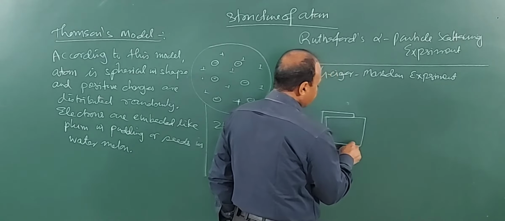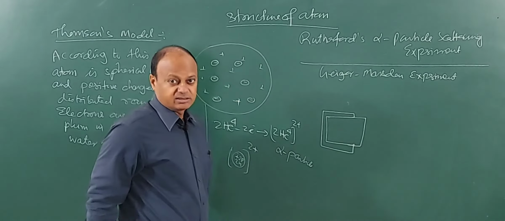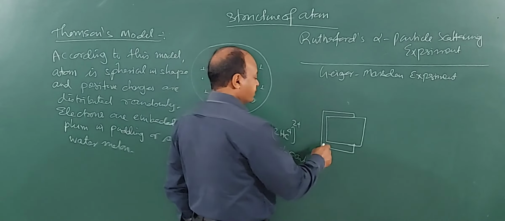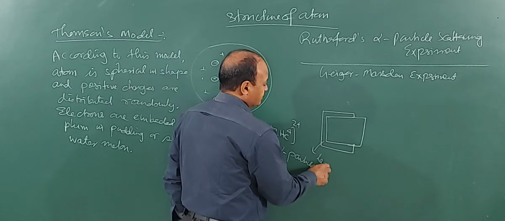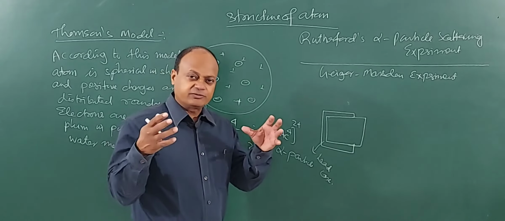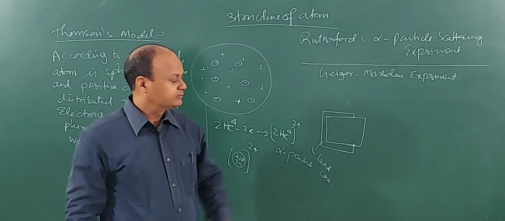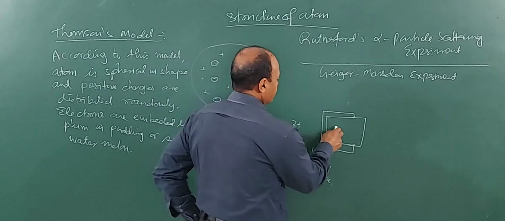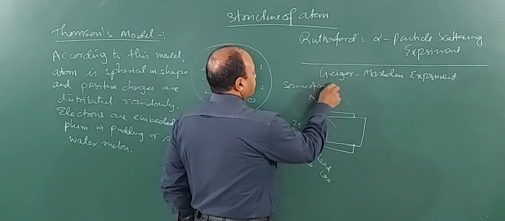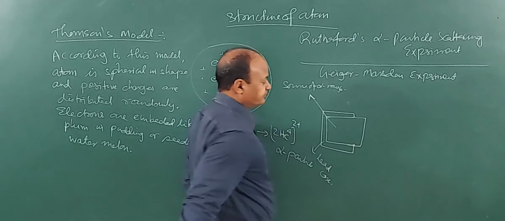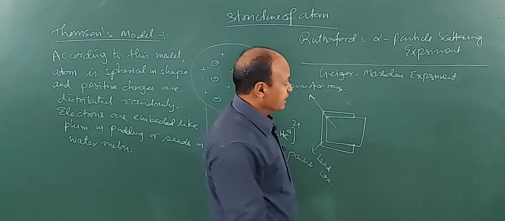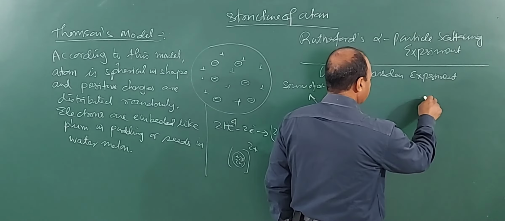he took a source of alpha rays. For example, polonium is a good source of alpha rays. This is a radioactive material. This is a lead case. The lead case will prevent the emission of rays on the sides, and this is a radioactive material, source of alpha rays. In front of the source of alpha rays, he placed a gold foil.